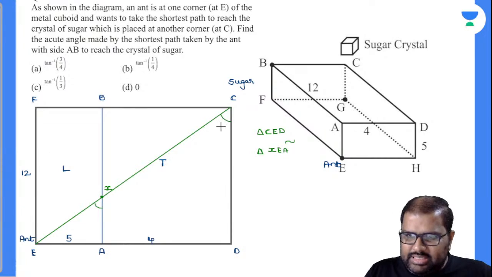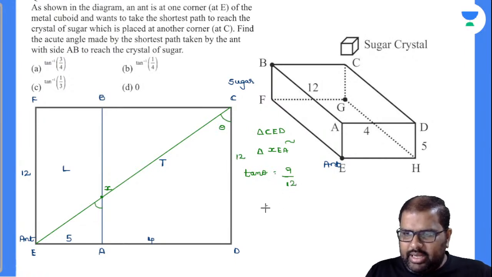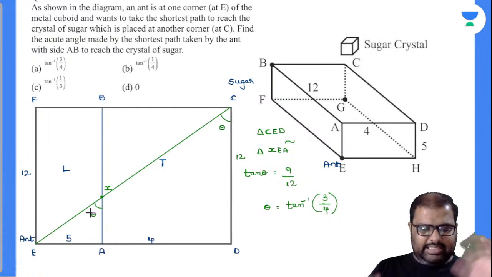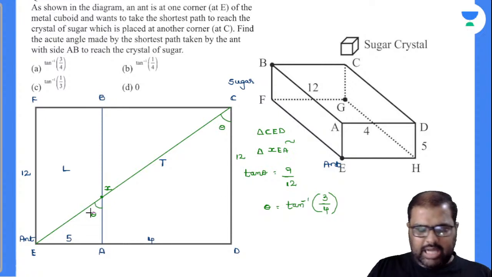Now let us find this angle theta. Tan theta is equal to the opposite side over the adjacent side. The opposite side is 9. The adjacent side is how much? 12. Is it 12? So it is 3 by 4. So can I write my theta as tan inverse 3 by 4? Please let me know yes or no. Perfectly done. If this is theta, my acute angle will also be theta. In similar triangles, angles will be exactly the same. There will be no change in angles.